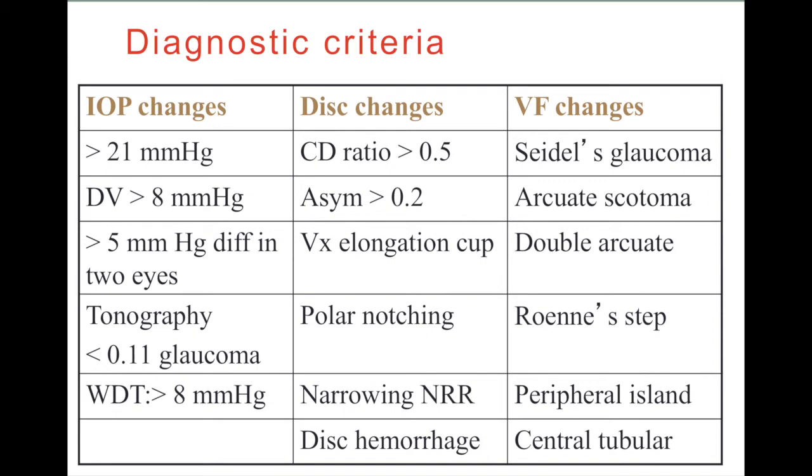Coming to disc changes: CD ratio more than 0.5, or asymmetry more than 0.2, or vertical elongation of cup, polar notching, narrowing of neuroretinal rim, disc hemorrhage. These are features of the disc in open angle glaucoma. Visual field changes are Seidel scotoma, arcuate scotoma, double arcuate scotoma, Ronne's step, peripheral island of vision, and central tubular vision.